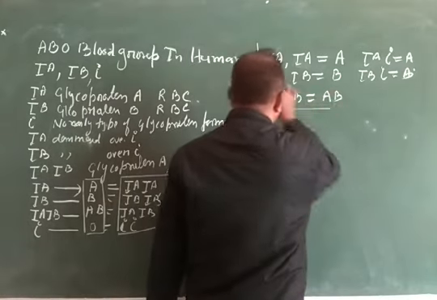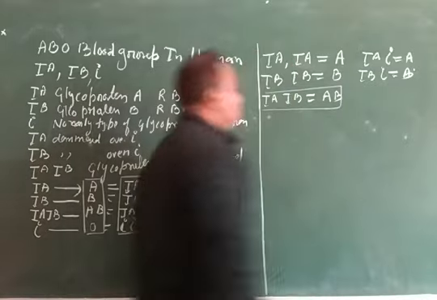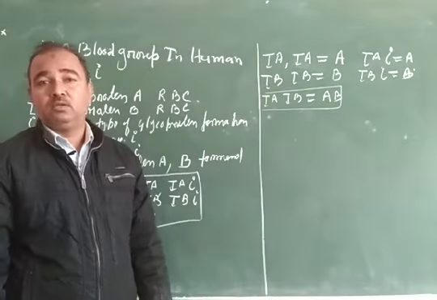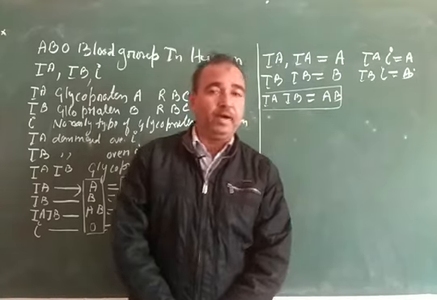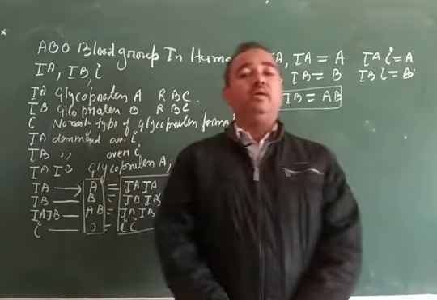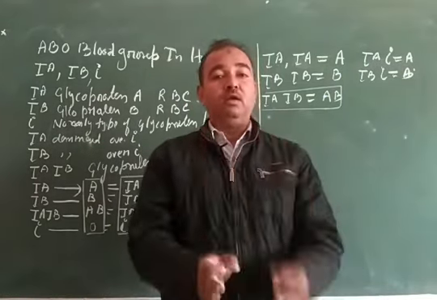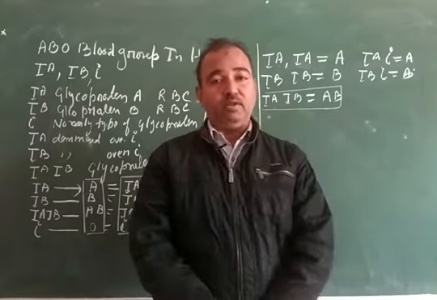This is the example of codominance. In codominance, both characters of the parents appear in their offspring. Once again, very important.